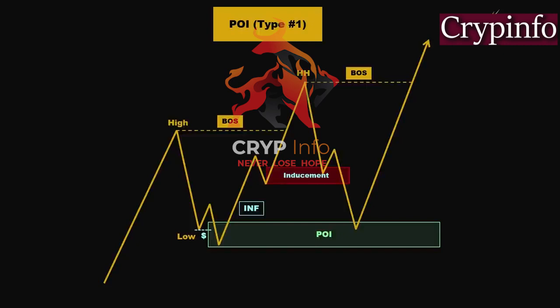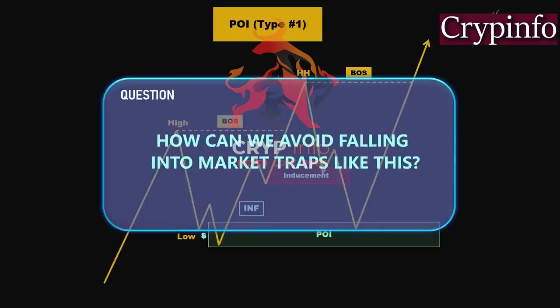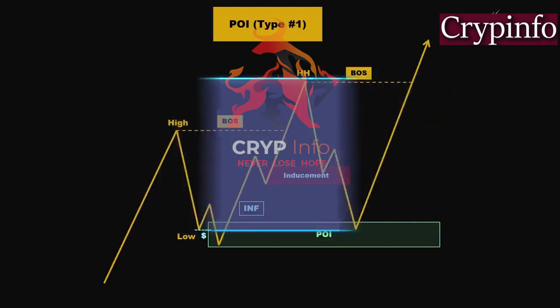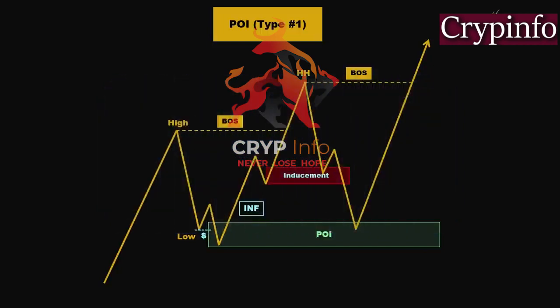So how can we avoid falling into market traps like this? To avoid falling into market traps, it's important to adopt effective strategies. In the given example, we can see that the price has reached an inducement zone. However, there is no liquidity sweep on the left side of the zone. As we discussed earlier, for an order block or POI to have a high probability, the price should have taken out the liquidity accumulated in the market before reaching these zones. This means we need to focus on zones where there has been a prior liquidity sweep, as it increases the likelihood of identifying high probability order blocks or POIs.